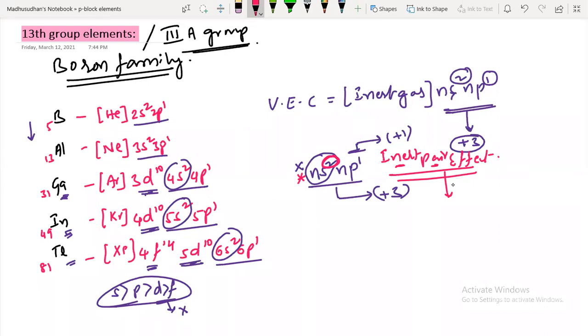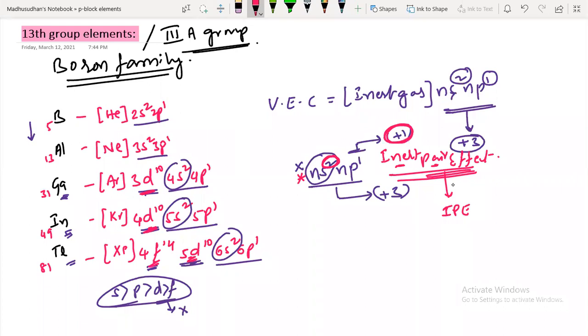Due to the poor shielding from the inner core electrons, 3d, 4d, 4f, and 5d. Have you understood why the inert pair effect takes place? So the ns2 electrons do not participate in chemical bond formation, and they show the +1 oxidation state instead of +3 as you go down the group.